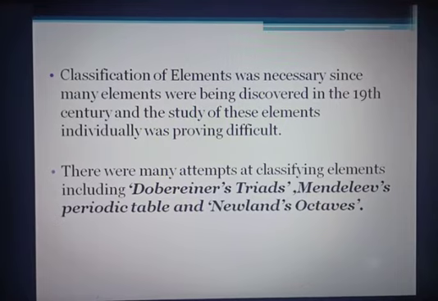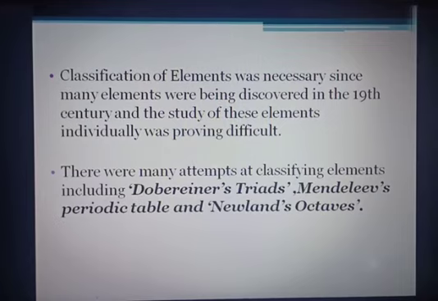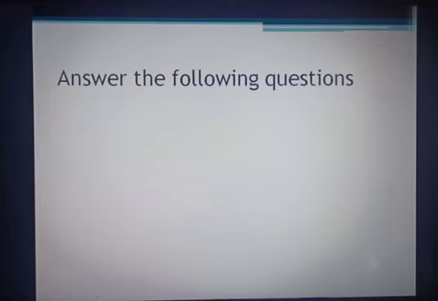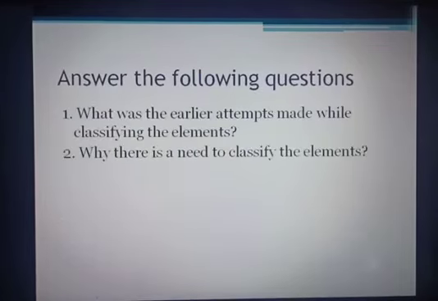So now I have made a few questions for you all so that you can answer, and you have to write these answers down in your notebook where you were writing the earlier chapters' answers. These are: answer the following questions.